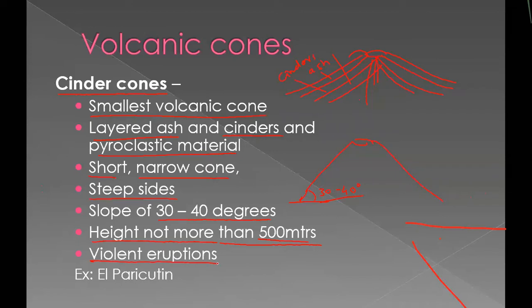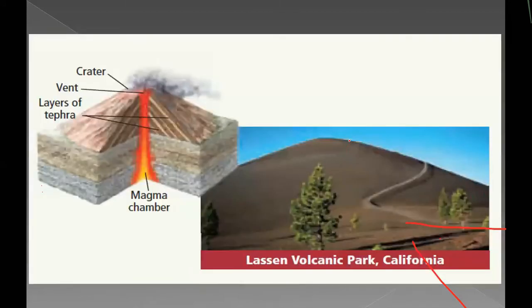And it has violent eruption. I told you that earlier was calm eruption, and this one is violent eruption. While erupting, it gives a very huge bomb-like, explosive sound. The example we have given here is Lassen Volcanic Park, an extinct volcano in California. Here you can see tephra, which means ash in Greek.